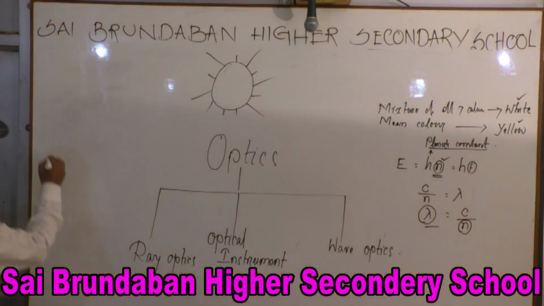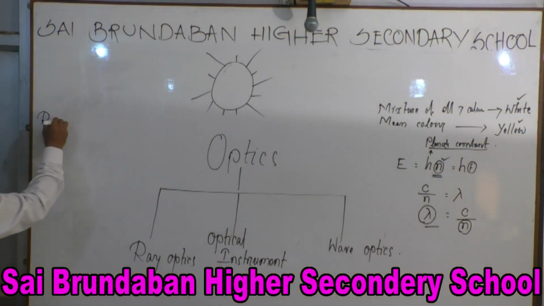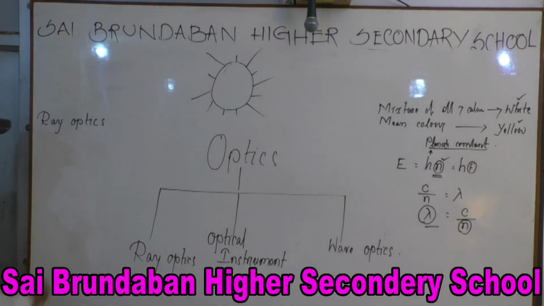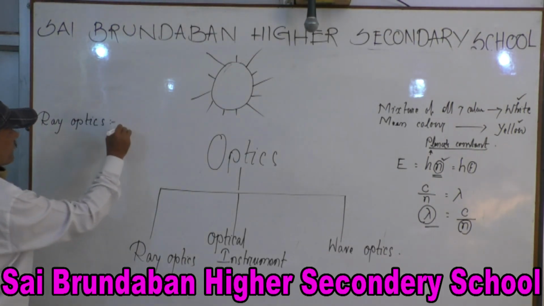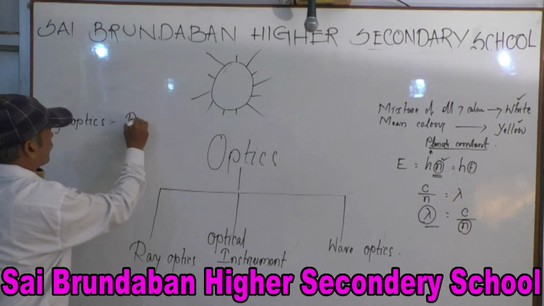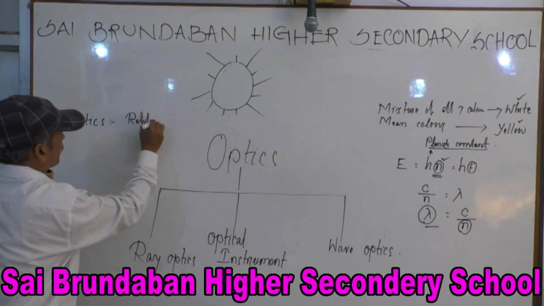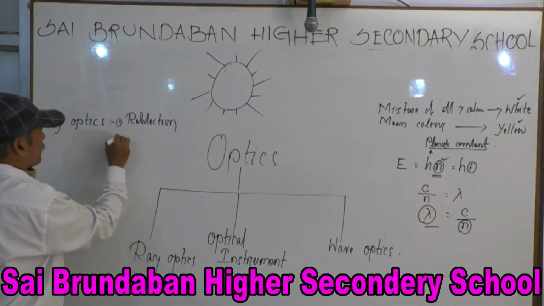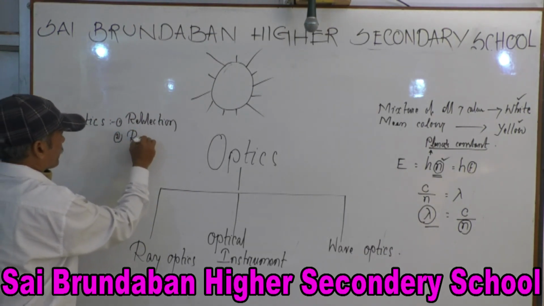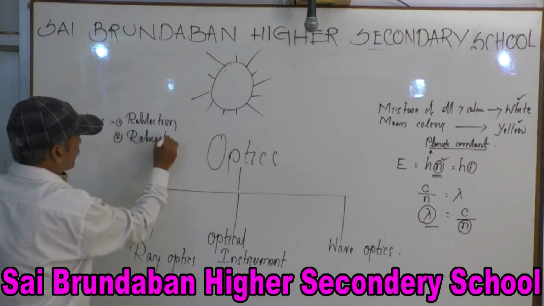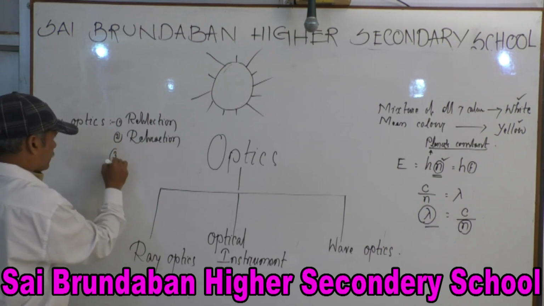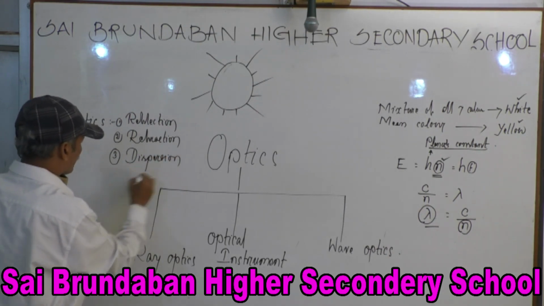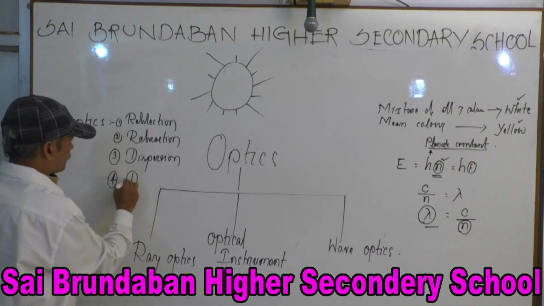So now ray optics, it has certain parts. One, reflection, 2, refraction, 3, dispersion, 4, diffraction.